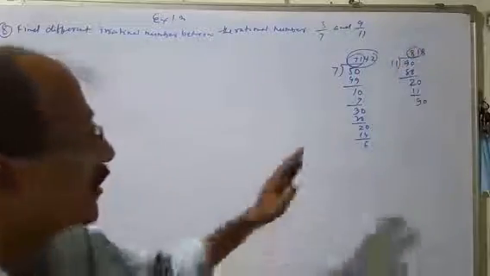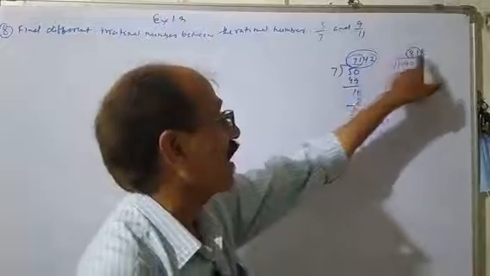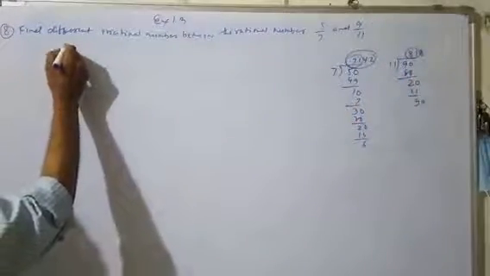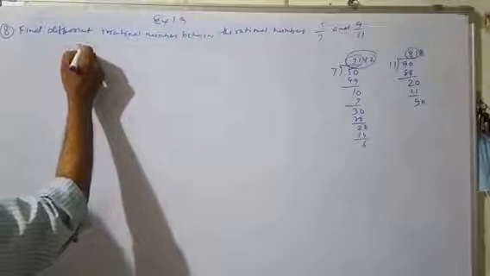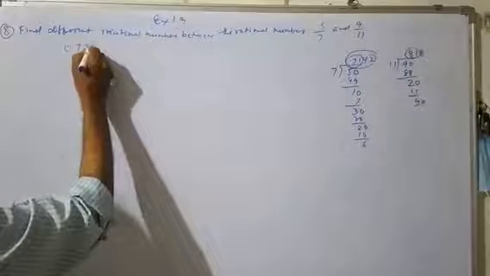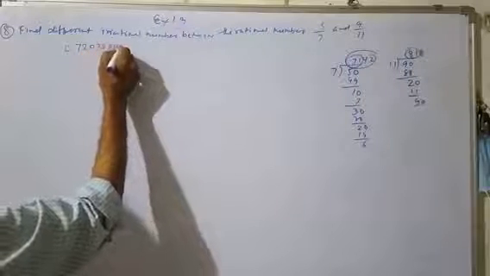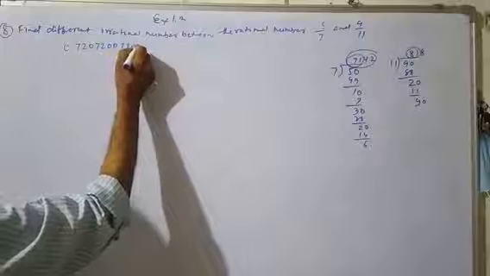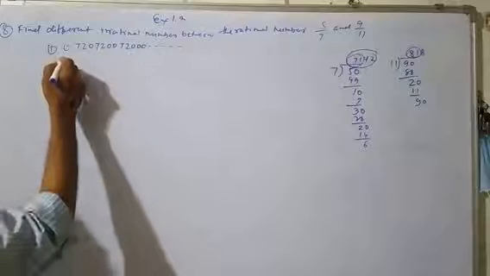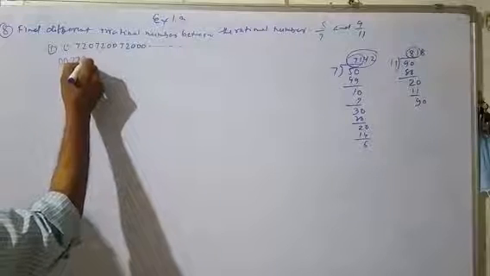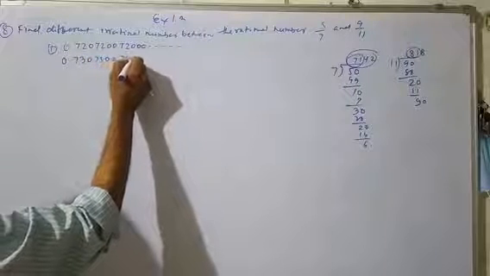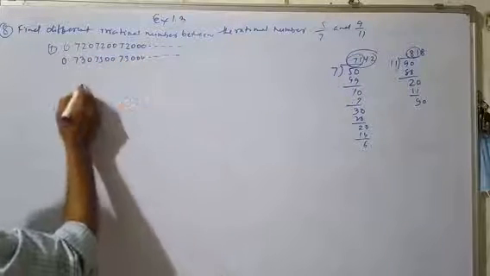To insert numbers between 0.71 and 0.81, we can write 0.7207200720007 and so on. This is the first irrational number inserted. After that we insert 0.7307300730007 in this way.